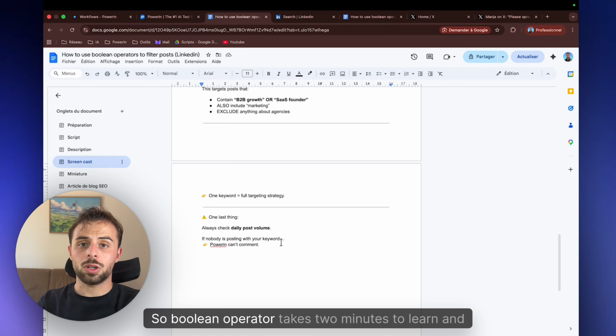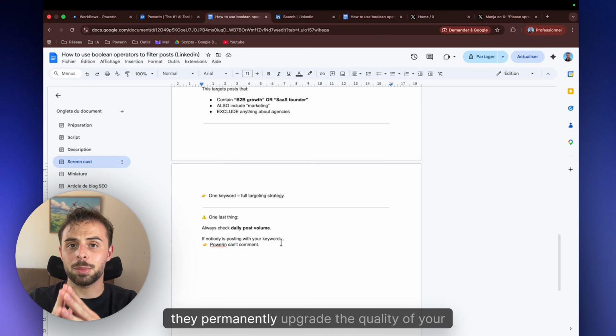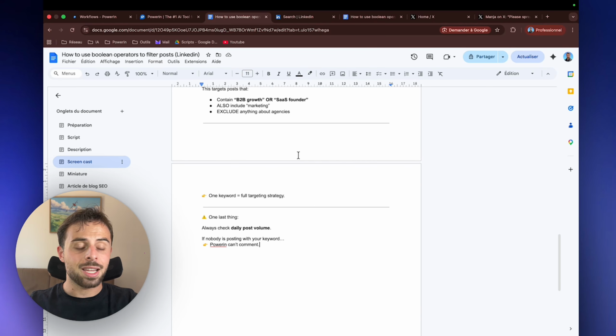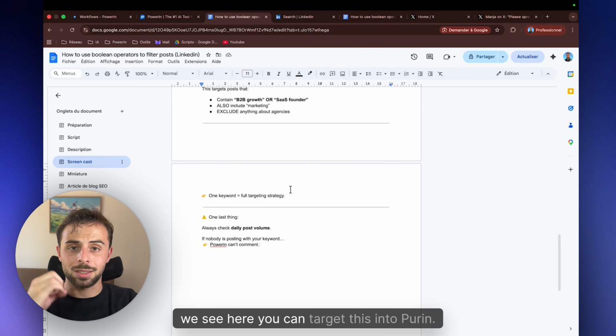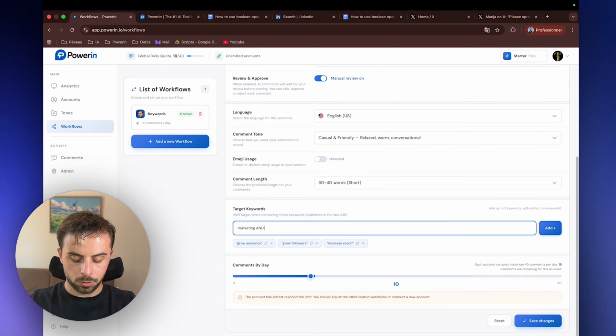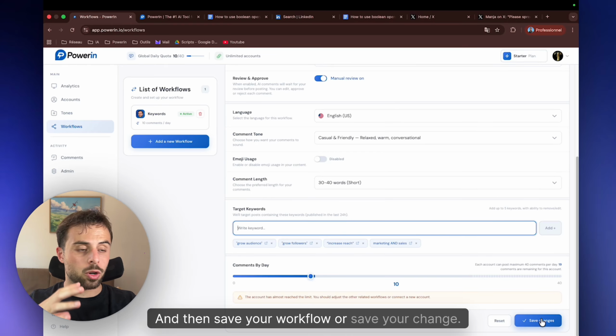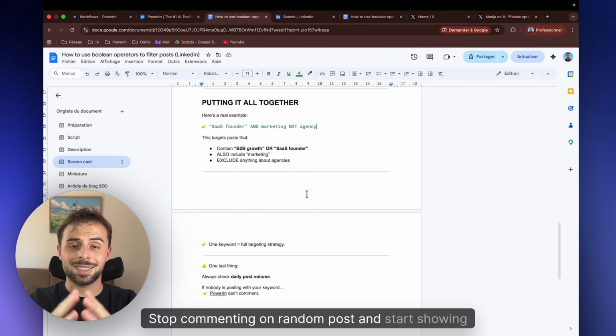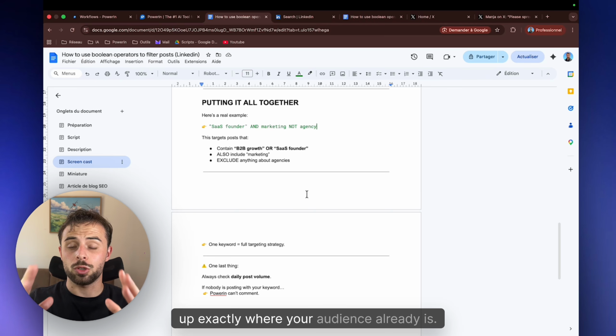So Boolean operators take 2 minutes to learn and they permanently upgrade the quality of your targeting on LinkedIn. Note that everything we see here, you can target this into Powerin. Type your keyword and then save your workflow or save your change. So stop commenting on random posts and start showing up exactly where your audience already is.